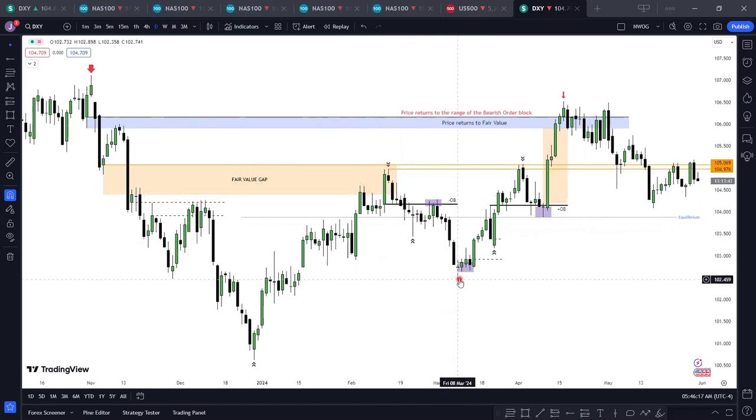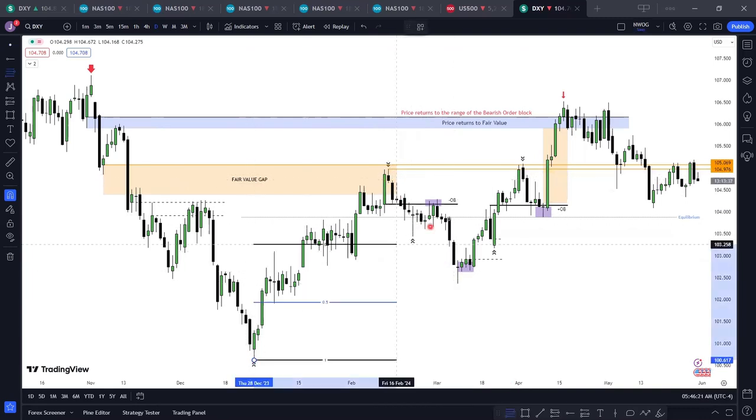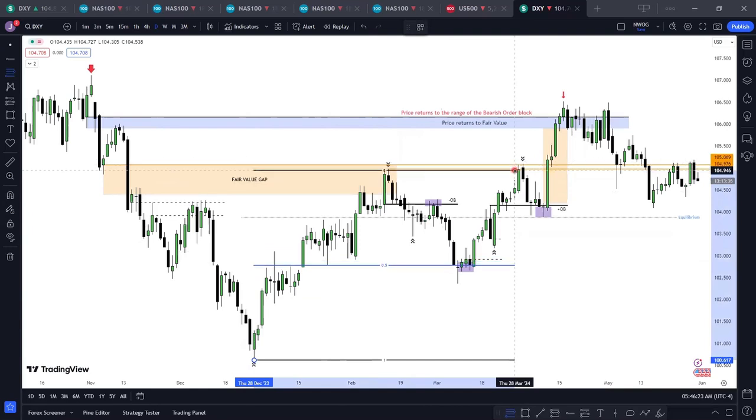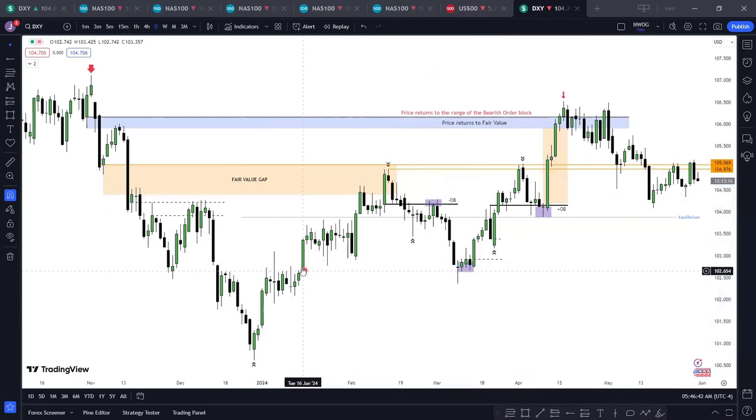to retrace. Now, as price retraces, if you draw your fib from here to here, price is not just retracing to a random place, it is retracing back to equilibrium from this range to this range, to a discount of the parent range from here to here. This area here is the discount, this area here is the premium. So price retraced down.